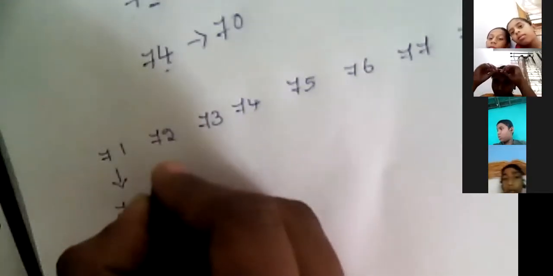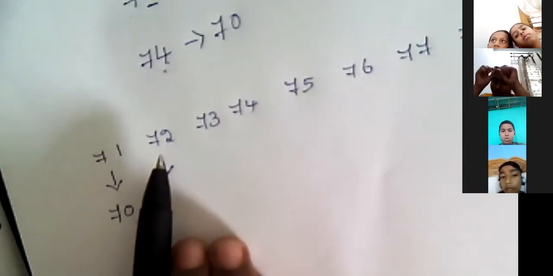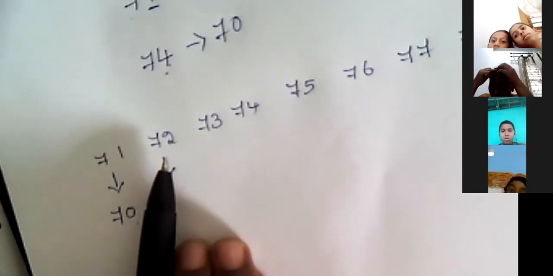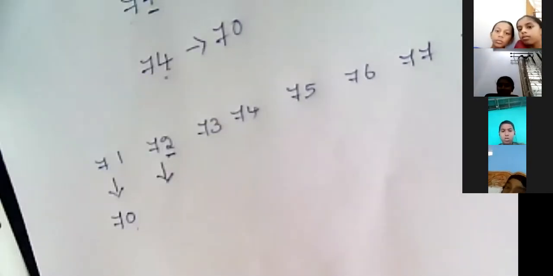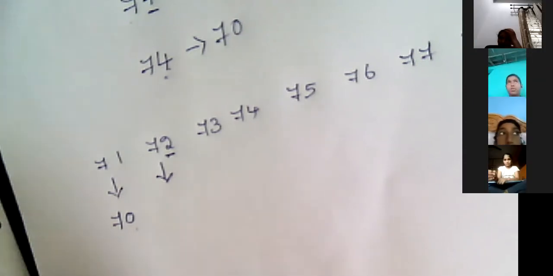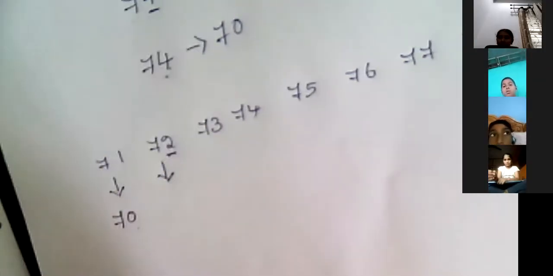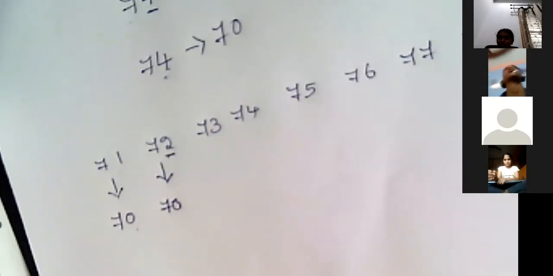Next, the nearest ten for 72. In the ones place what do I have? We have a 2, right? 2 is less than 5. So I will convert this 2 to 0, 7 as it is. Then 72 is also nearest to 70.